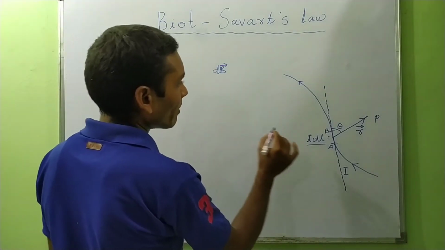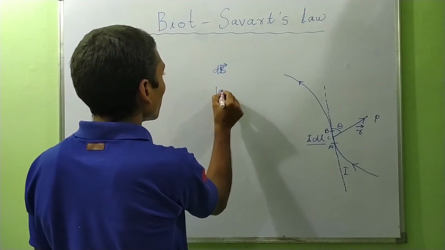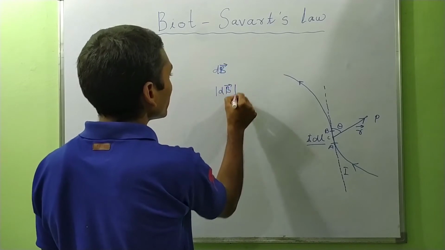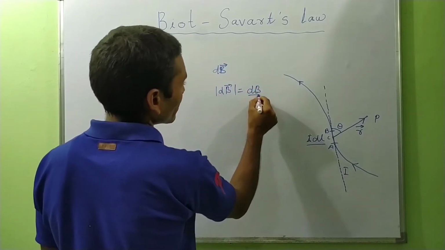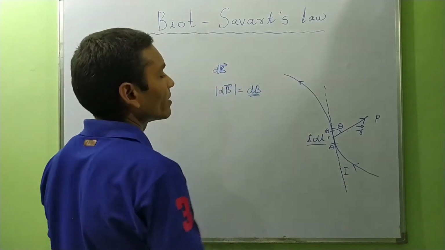The magnitude of this vector, mod of vector dB, will be equal to dB. So this is the magnitude of this field.